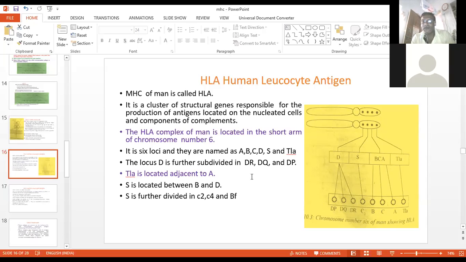Now another part, the S, is located between the D and the B. So in between the D and B, there is a locus for the S. And again this S is further divided into C2, C4, and BF. BF is a factor for binding.